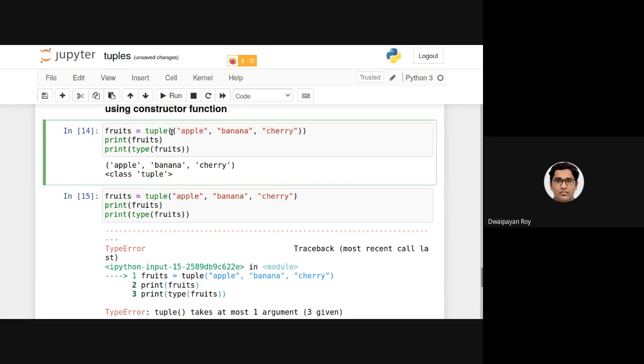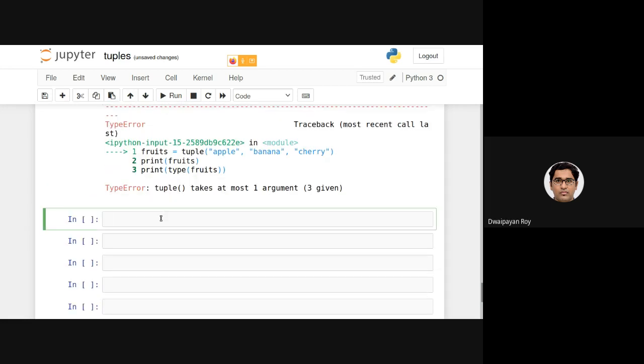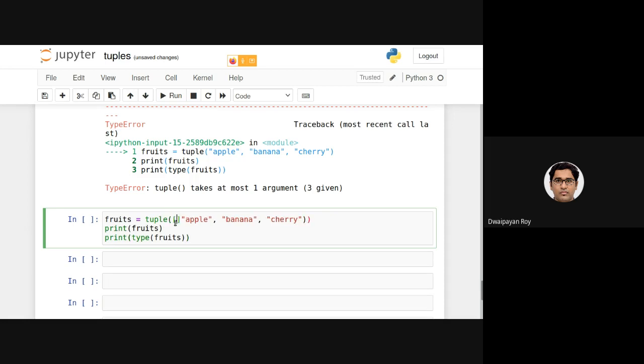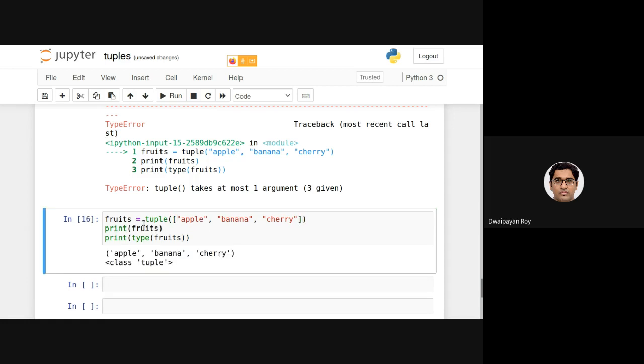Now, the argument I provided earlier to the tuple function is a tuple itself, right? As we have said, any set of items separated by commas and enclosed by parentheses is basically a tuple. Now, what if I provide a list? Let's try that as well. Instead of providing this as a tuple, I am providing this as a list. This is also a valid statement.